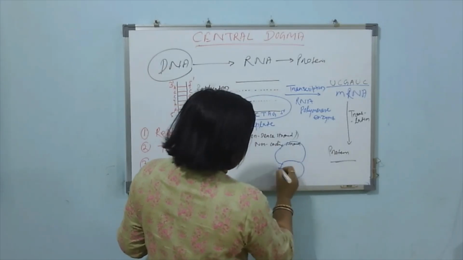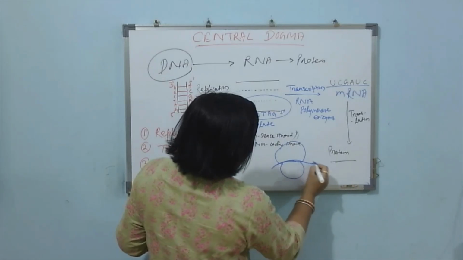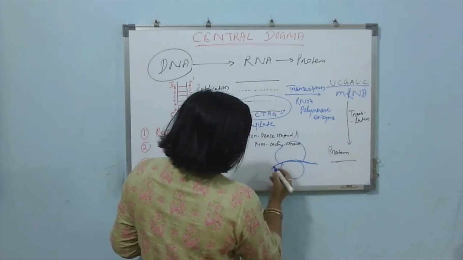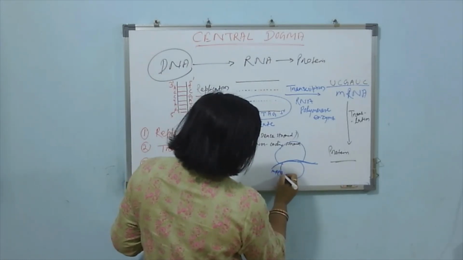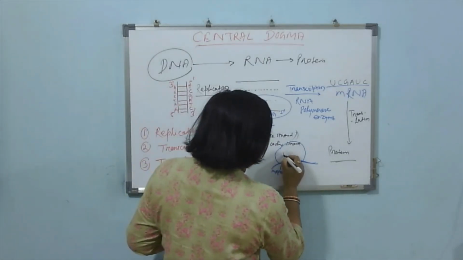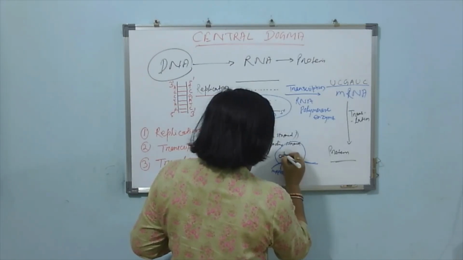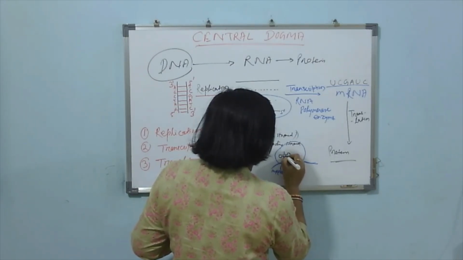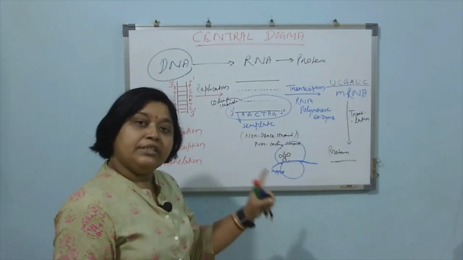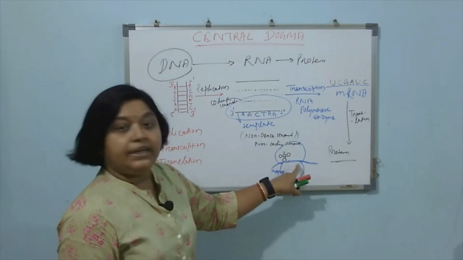Suppose this is the smaller subunit, here it will first bind. This mRNA will get bind here at its specific point. Then after binding of this mRNA, one new tRNA will come and bind with triplet codon present on mRNA, because this tRNA will have anticodon, or you can say triplet anticodon, which is complementary to the codon present on mRNA.